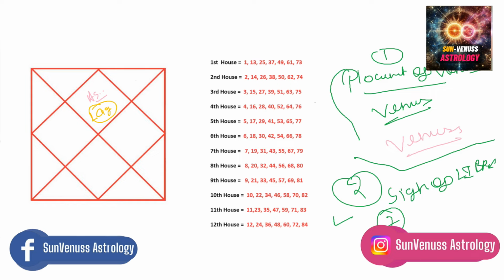Okay, so let me just give you an example of this. Libra sign is the number 7 sign. I hope you understand. Now it varies as per your ascendant. For example, you are a Gemini ascendant. So 4, 5, 6, 7. So here is the sign of Libra in the 5th house.